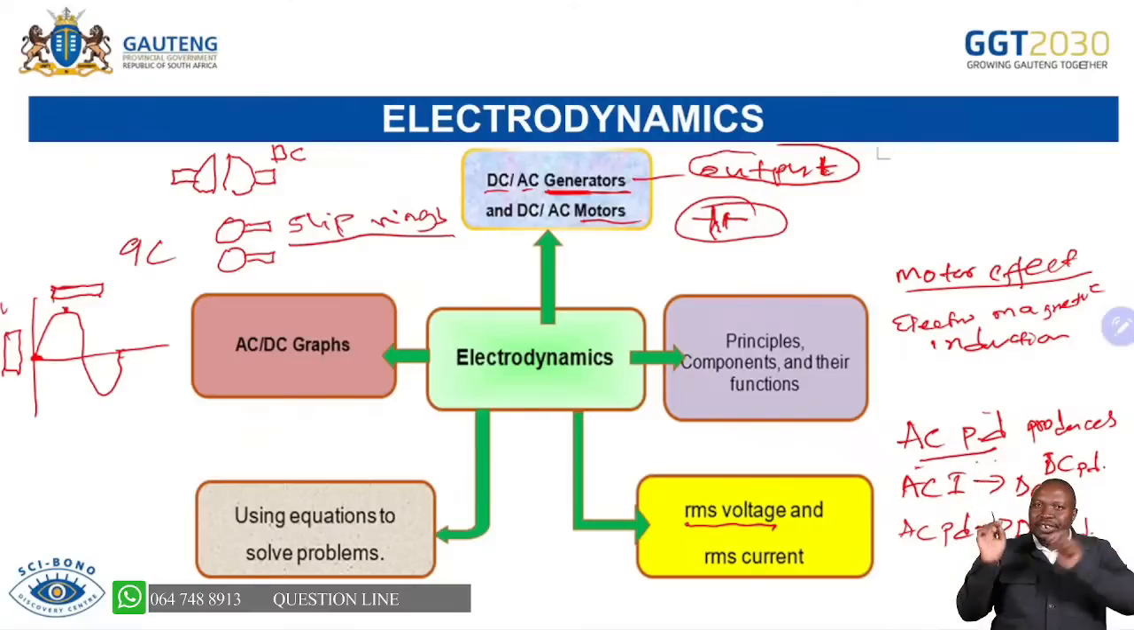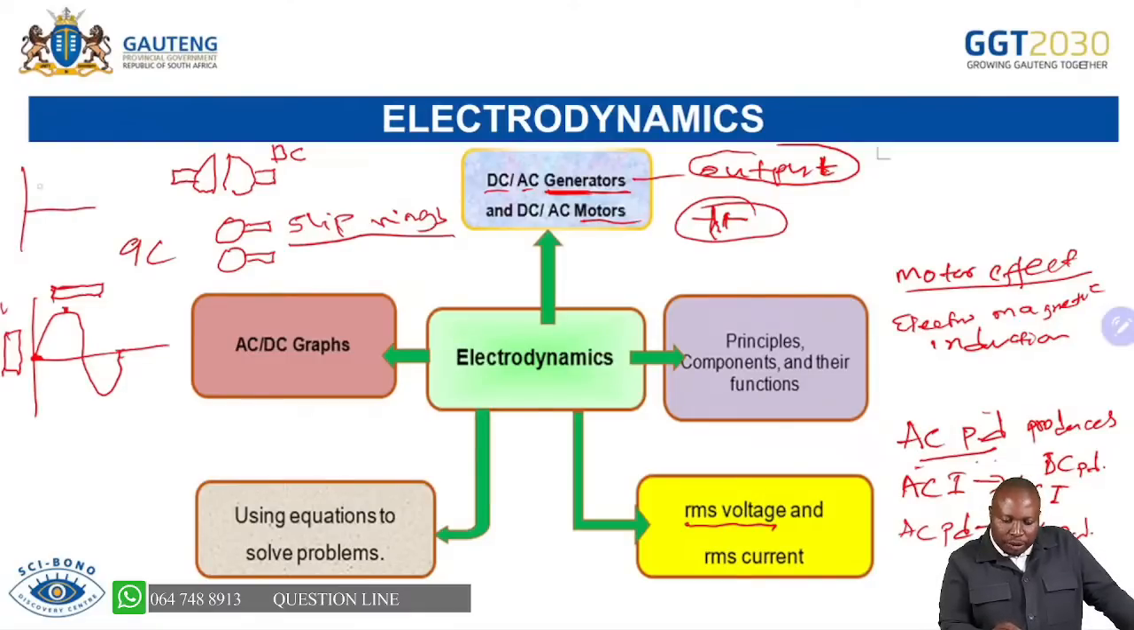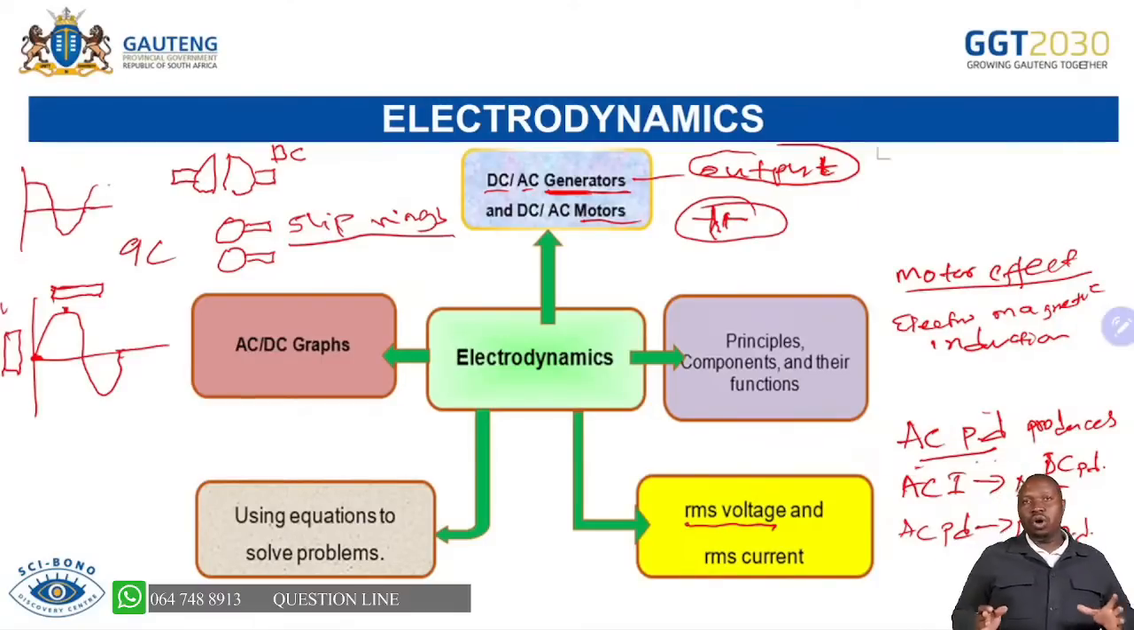Please always check how the coil is indicated on the diagram, because it's going to determine where your graph will start. So if your graph is starting from the horizontal position, you will start from maximum, and then you move like that, like that, like that. That's how you will do your drawing. Remember, for AC, we are changing direction every half cycle.